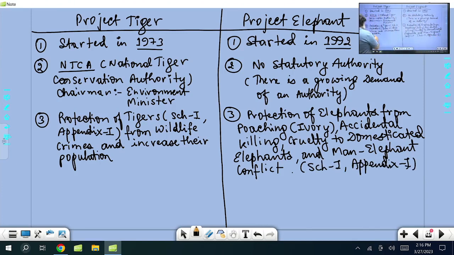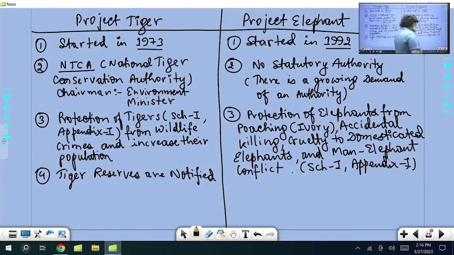Now what is done here in Project Tiger? Tiger reserves are declared, are notified, right? We have now 53 tiger reserves. Same way in the case of elephant, which is a migratory animal, it migrates from one habitat to another, right? So for elephant, again here elephant reserves are declared.